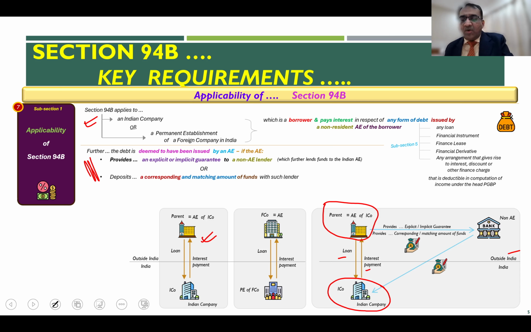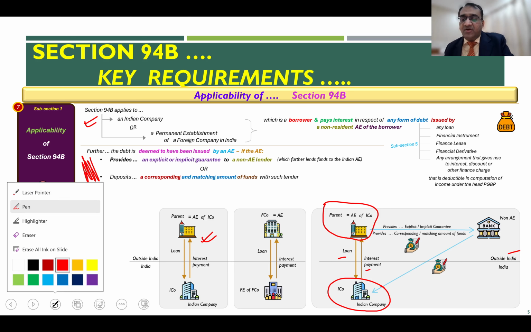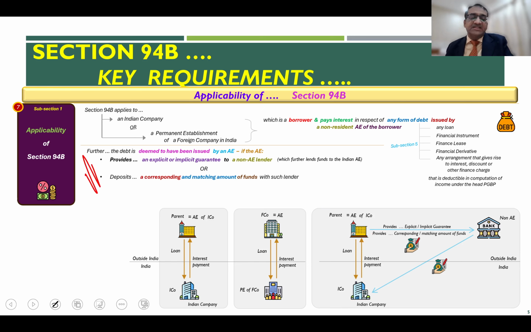But then what this paragraph tells you is on the right hand side. So let us say this is a non-AE, not a related party. This bank, let's say a private bank, gives a loan to ICO.